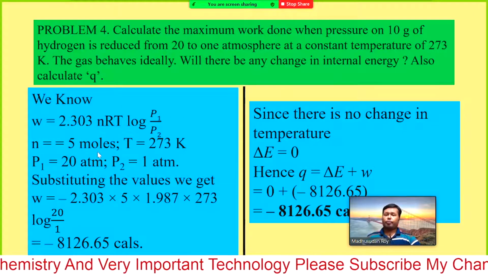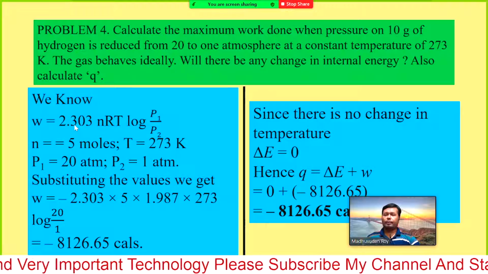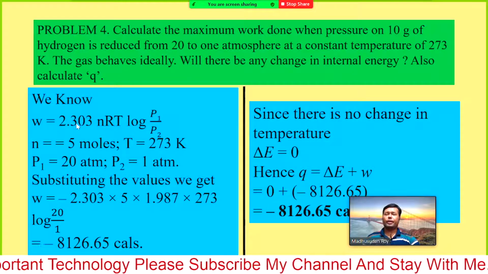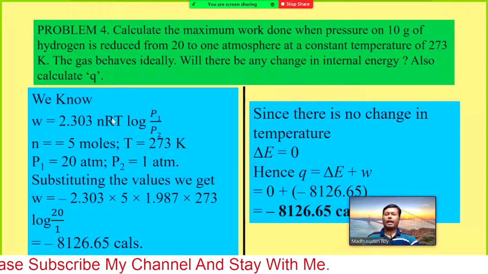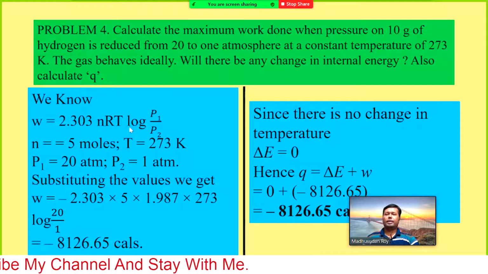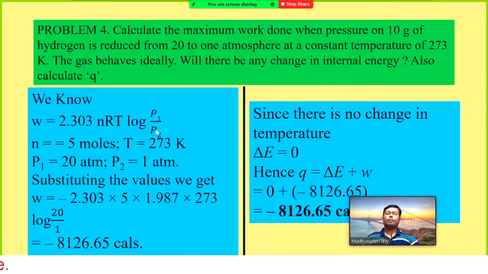Put in the values we have in this equation: 2.303, n equals 5 moles, R equals 1.987 and the temperature, 2.303, and P1 is 20 and P2 is 1. So, this is the result, that means how much work is done.